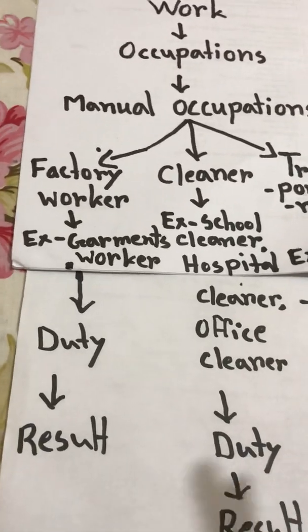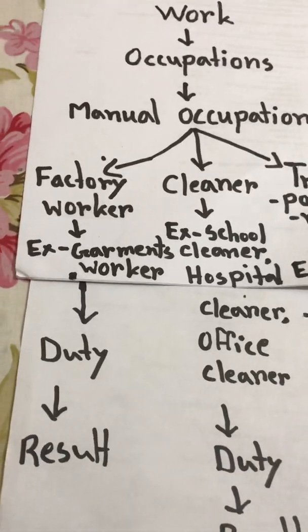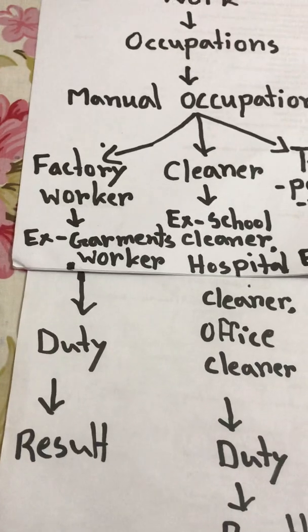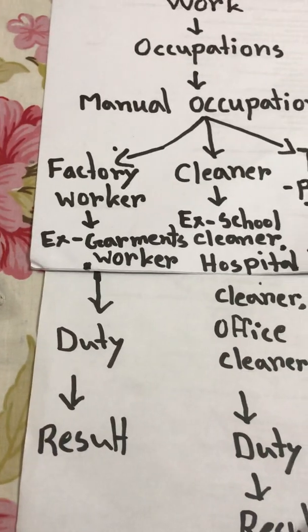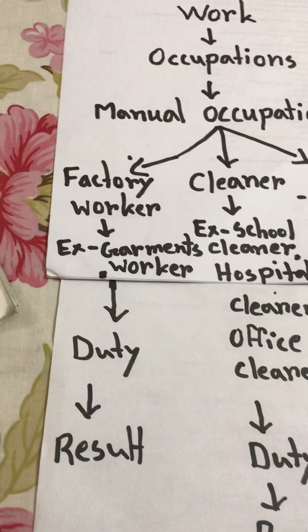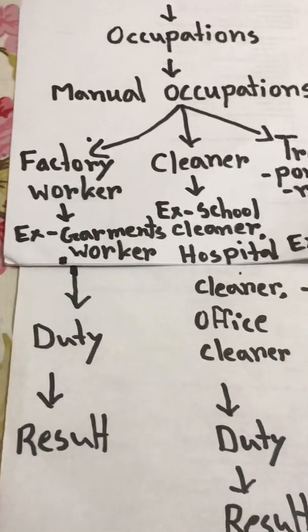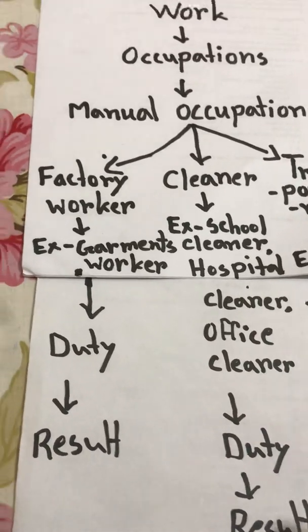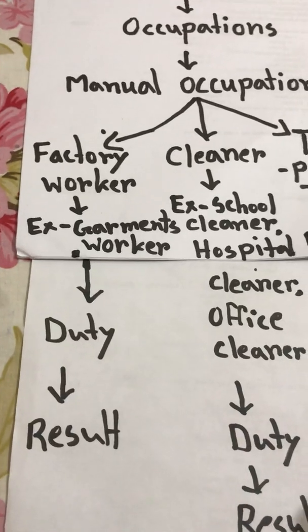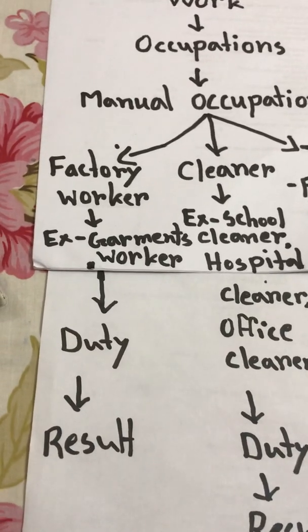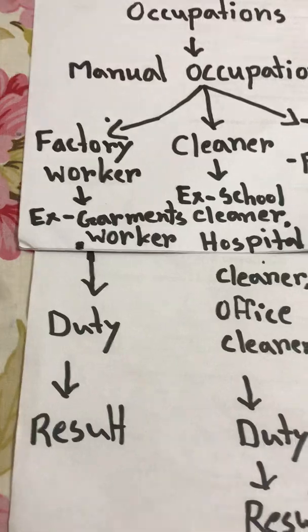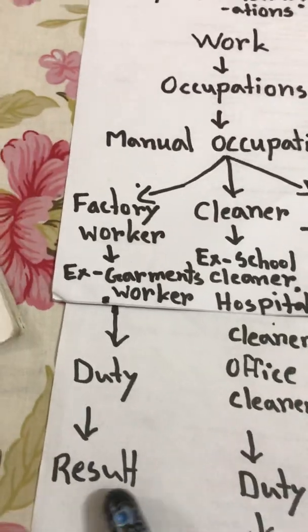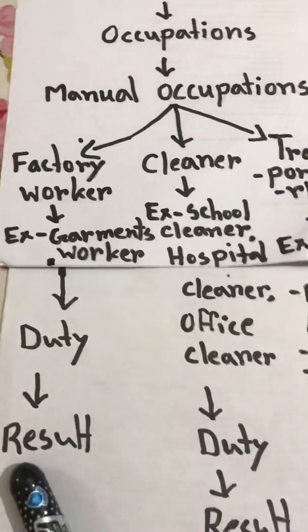Because we export garment products, and for exporting we earn lots of foreign currency. So this is the good result of the work of the factory workers. Then it increases our remittance in Bangladesh. This is the result of the factory workers.